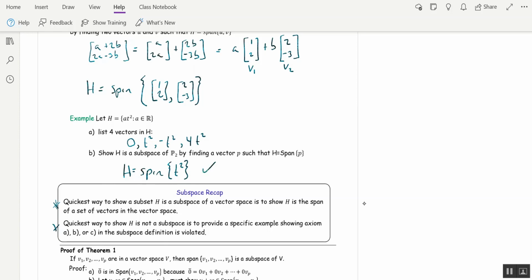All right, so subspace recap. The quickest way to show a subset is a subspace is to use theorem 1. Try and find a set of vectors such that H is the span of those vectors. And the quickest way to show H is not a subspace, actually there's no quick way to do it. You actually have to find a vector or a scalar or a combination of vectors and scalars where one of the axioms is violated. And that is the end of this section.